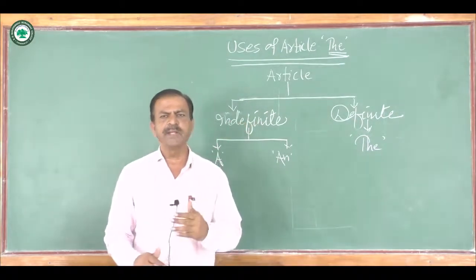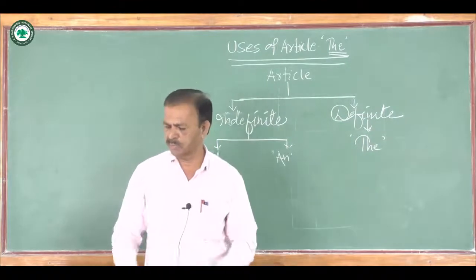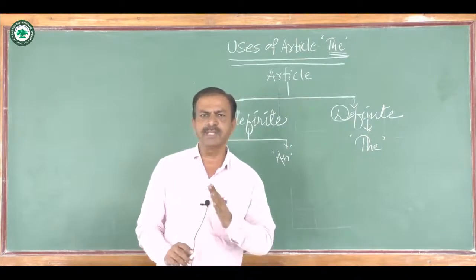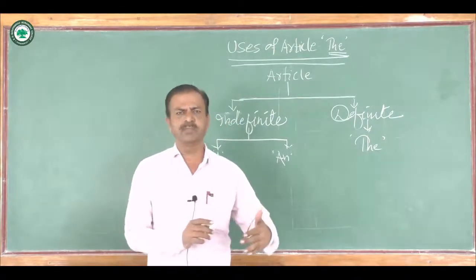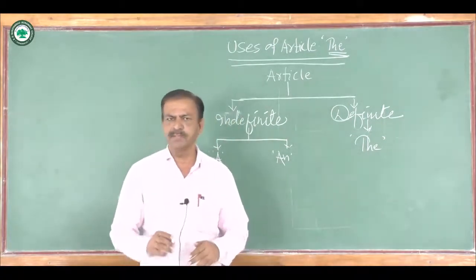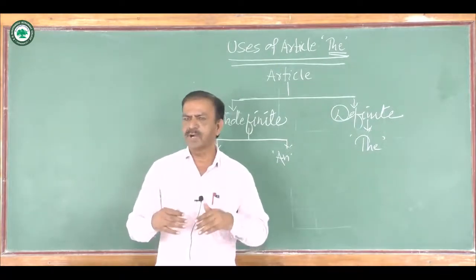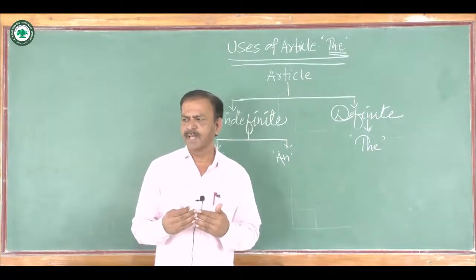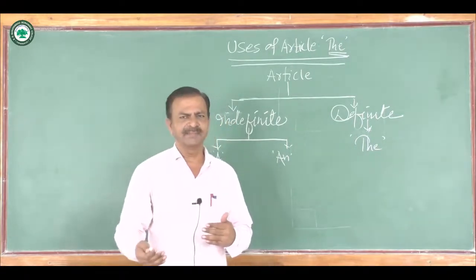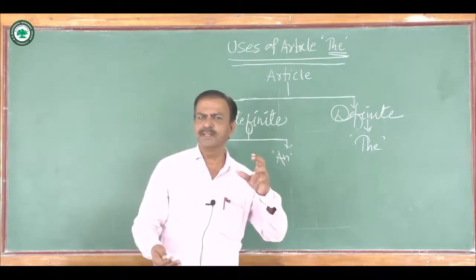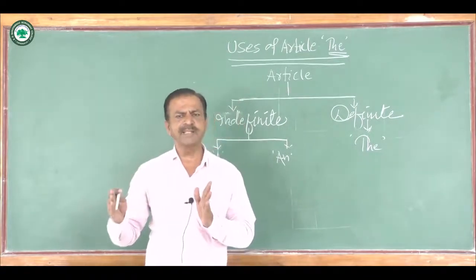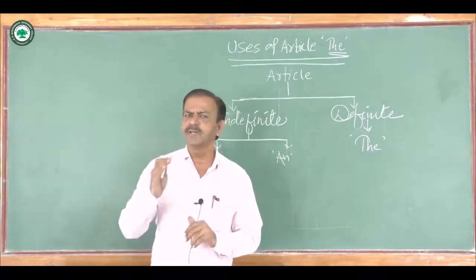It means where article the is used. The first use of this article is that the article is used before the noun which is already referred. For example, when we say she found a purse and the purse contained a golden coin, that means in the first sentence a purse, in the second sentence again the reference of the purse.